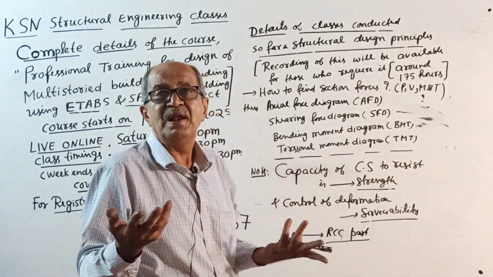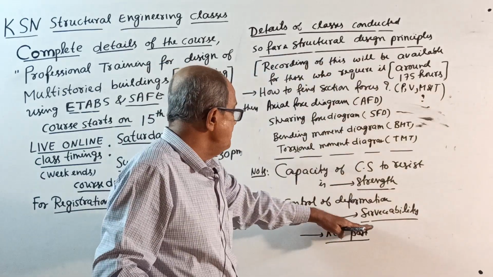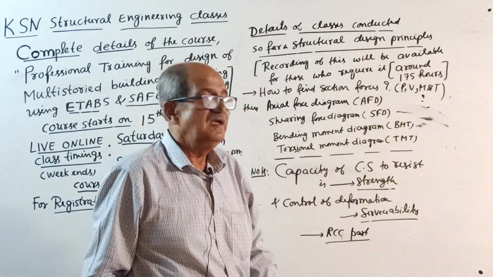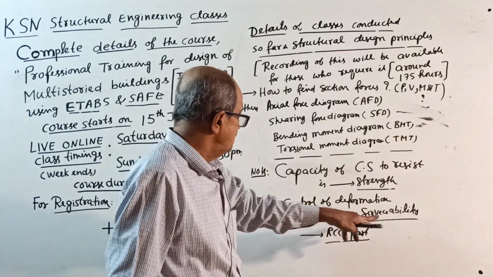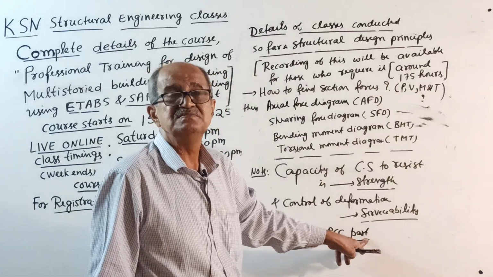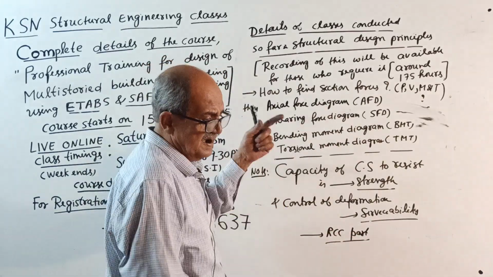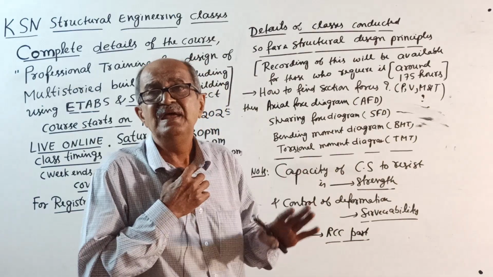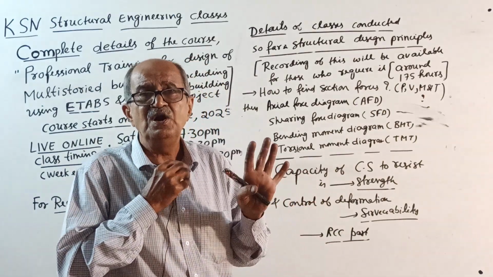This is the preliminary structural part, and RCC will start next. To reach here, I told you, 30 hours, plus another 10 to 15 hours. Then I started the RCC part. I will explain in the RCC part what all was done.